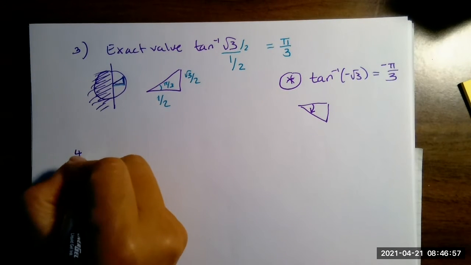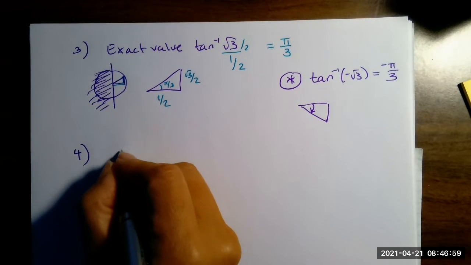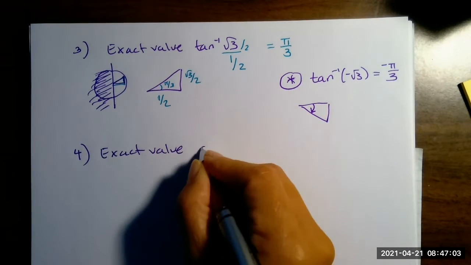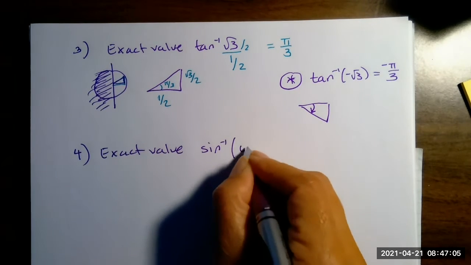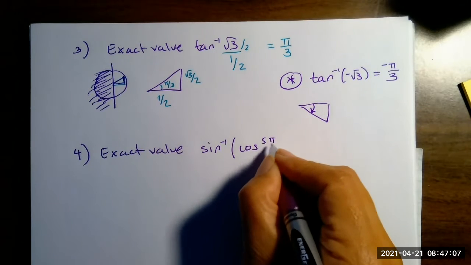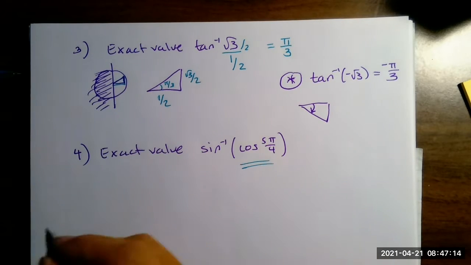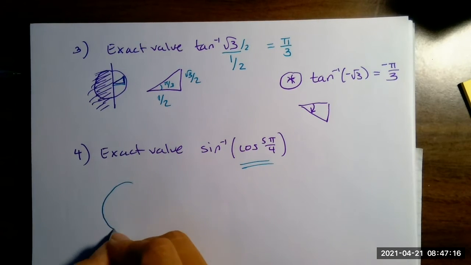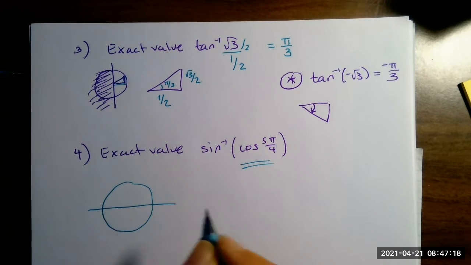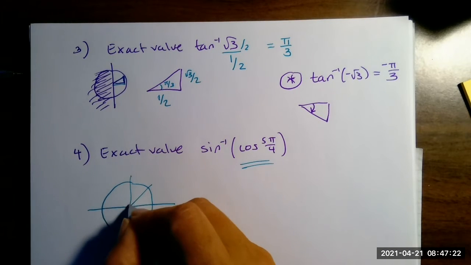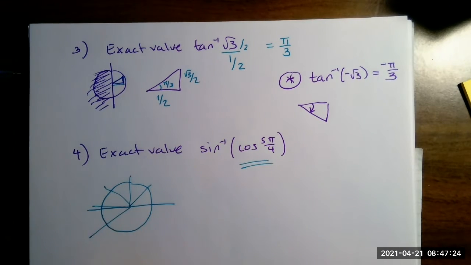All right, number 4. We want the exact value. Okay, so just like any other problem in math, we start with the inside. So let's figure out where that picture is. So cosine of 5 pi over 4, here's 1, 2, 3, 4, 5.